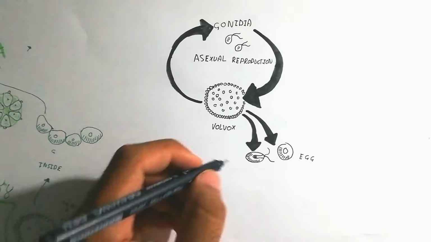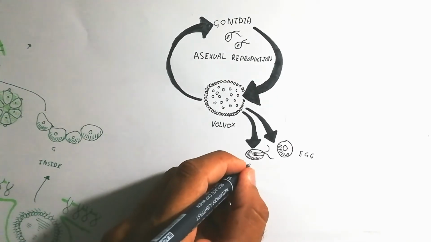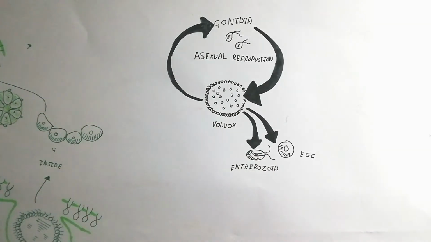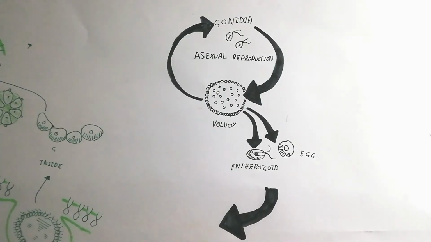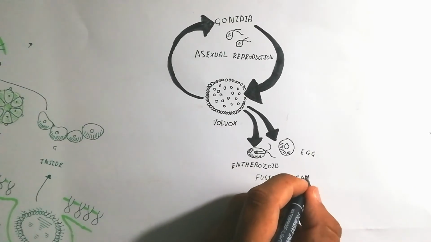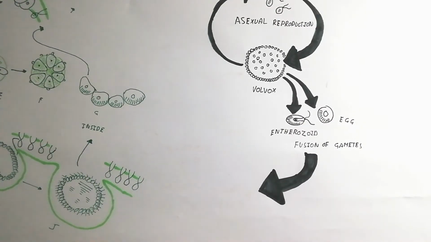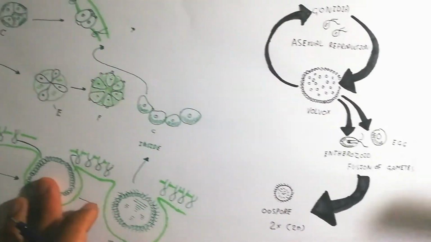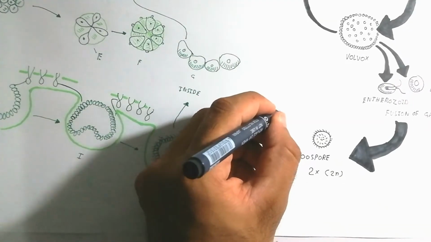So here is the egg. The egg is produced, and there are gametes: egg and antherozoids. Antherozoids are biflagellated gametes that can move through the water. The movement is by chemotactic movement, by sensation of the chemical released from the egg, which moves the antherozoid to the egg and produces the oospore.